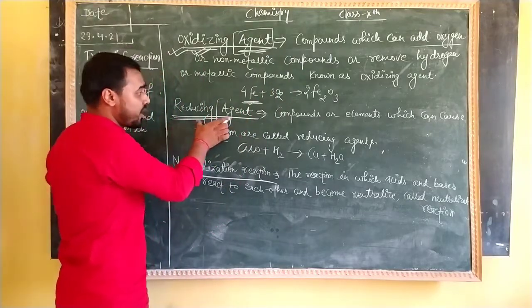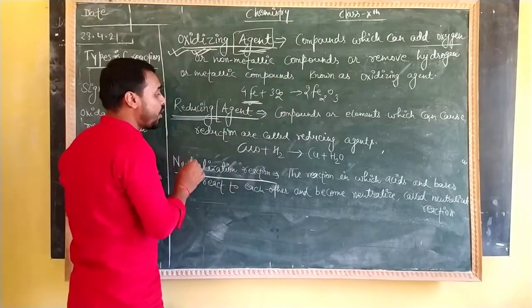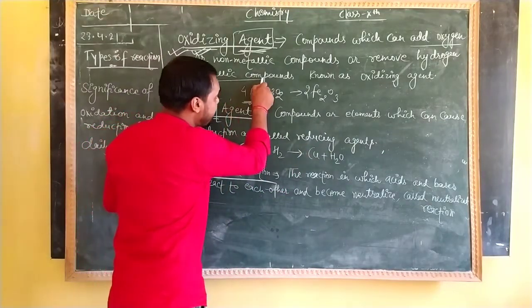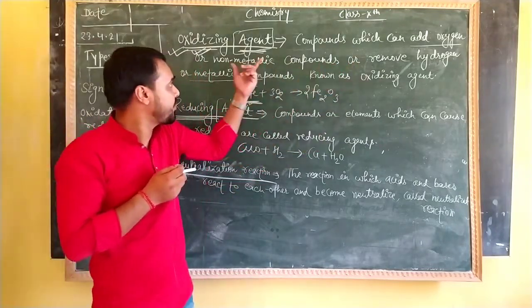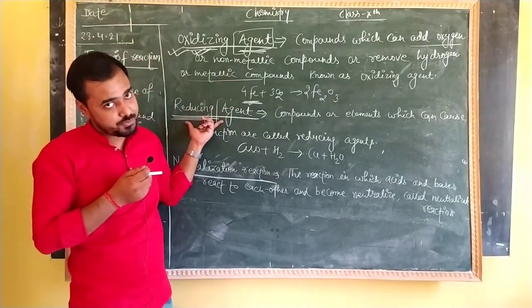So we can say any compound which is responsible for adding of hydrogen or any metallic compound, or removing of oxygen or any non-metallic compound, is called a reducing agent.